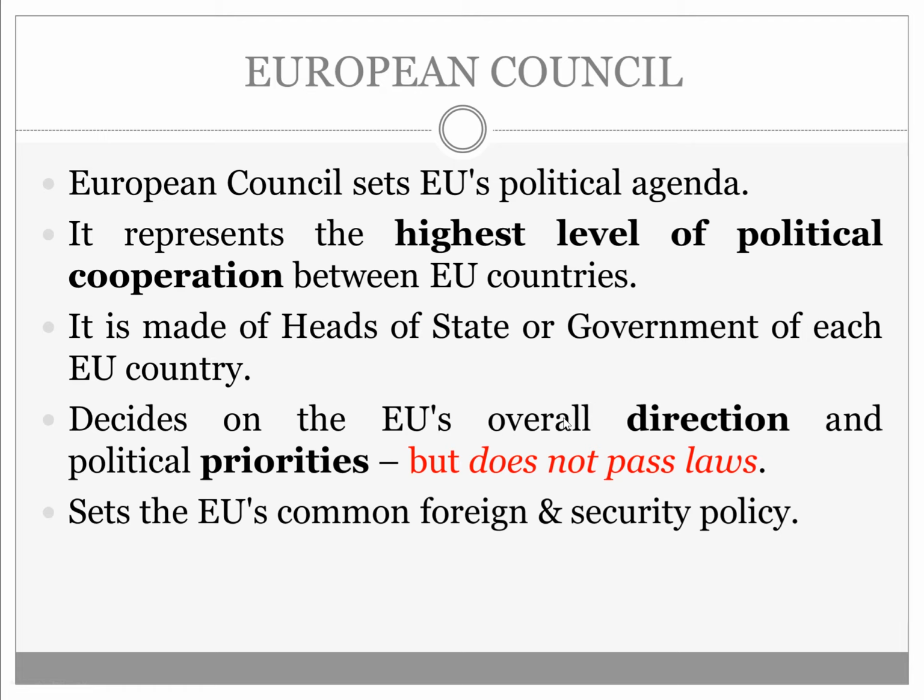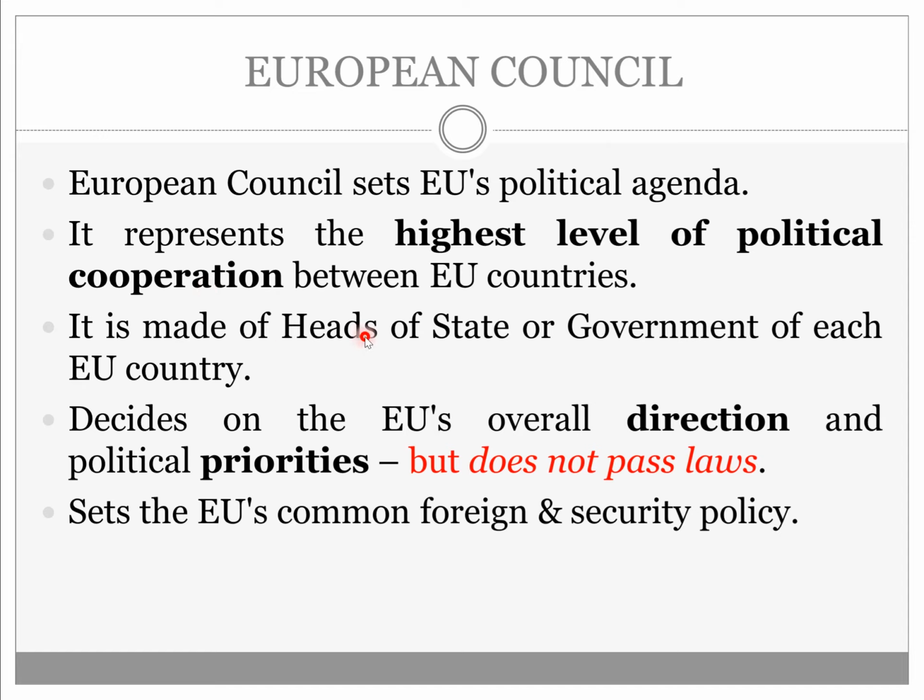The second major body is the European Council. What is the role of the European Council? It sets the political agenda. It only sets the political agenda. We are not saying that they are going to pass or draft any laws. It represents the highest level of political cooperation. That means the prime ministers, the presidents, the chancellors of the European countries come into the European Council and set the political agenda for the EU as a whole.